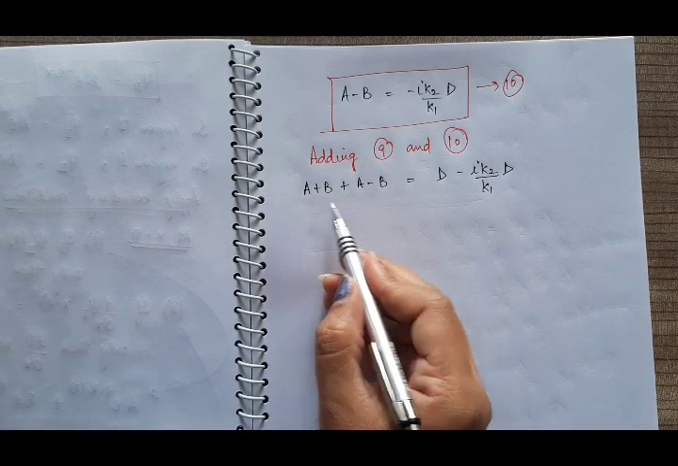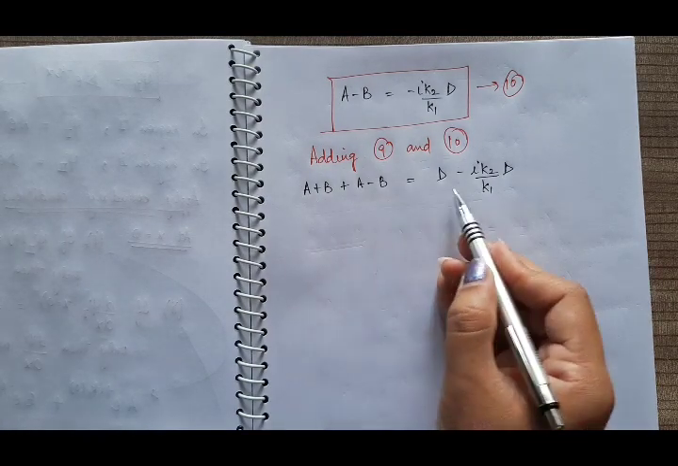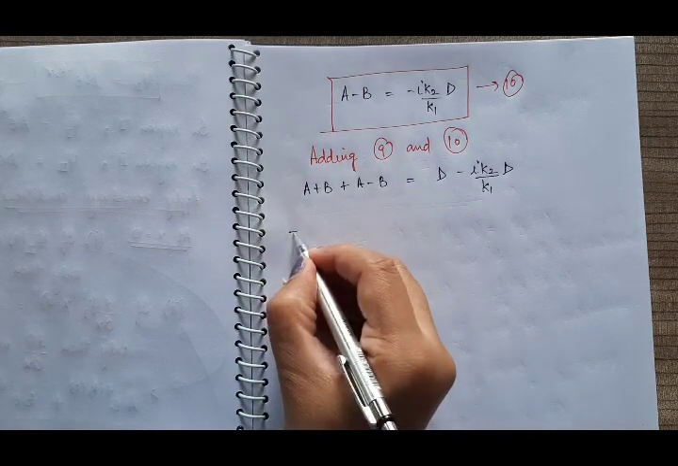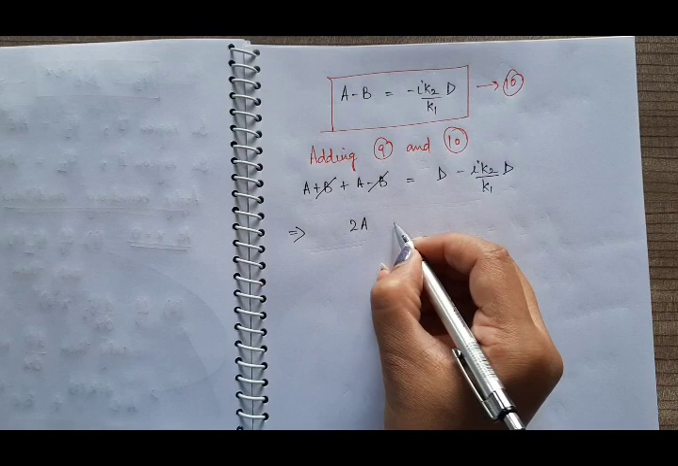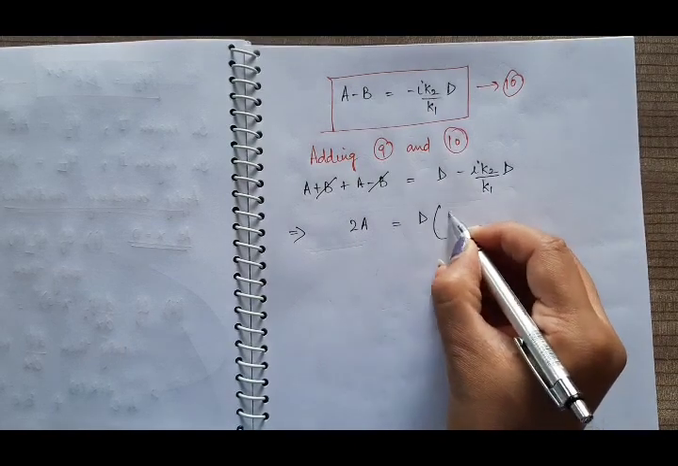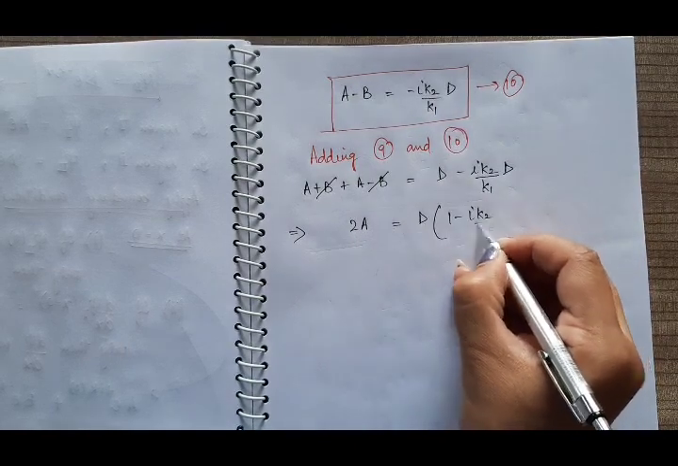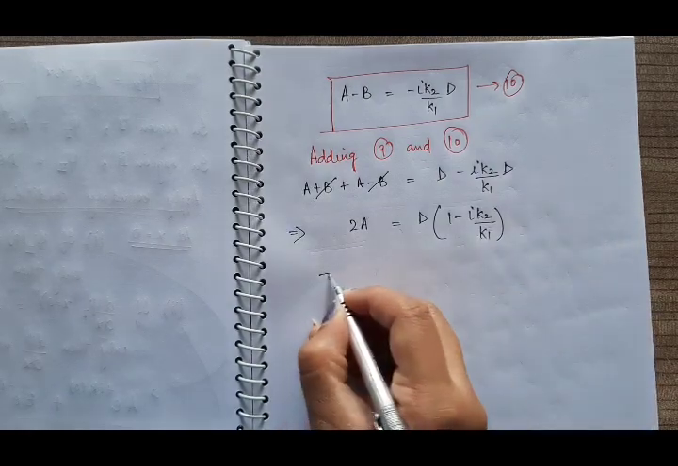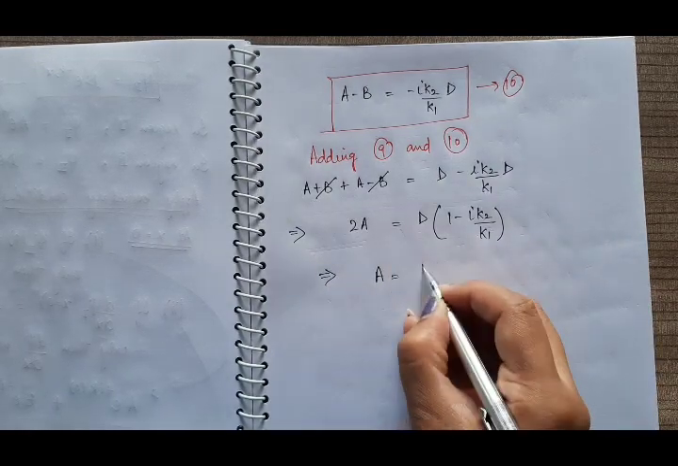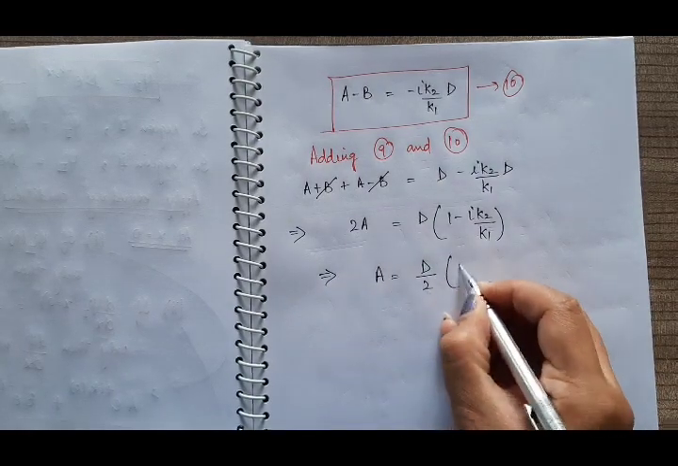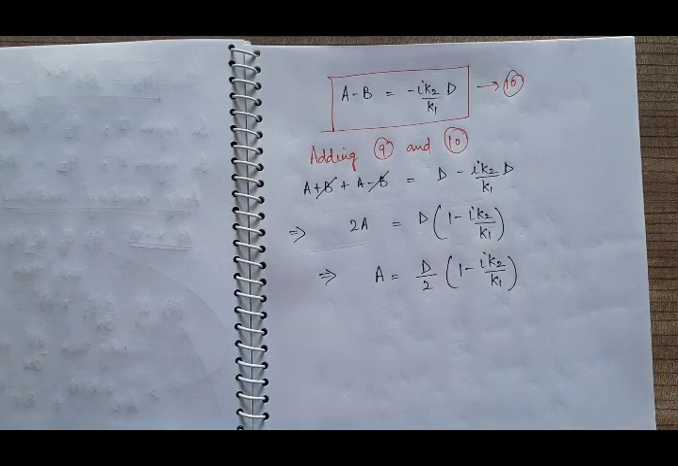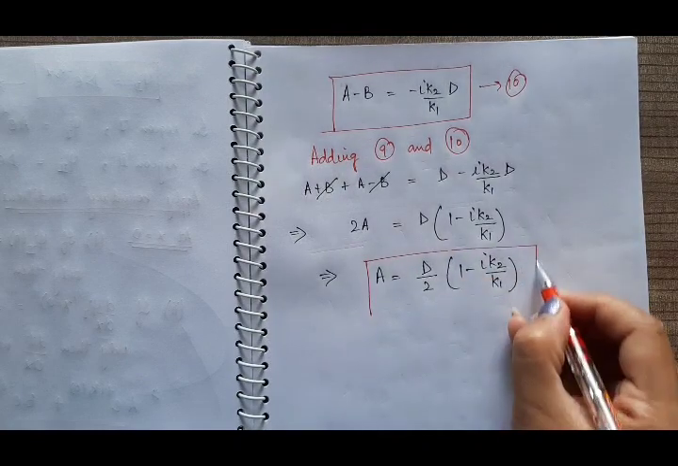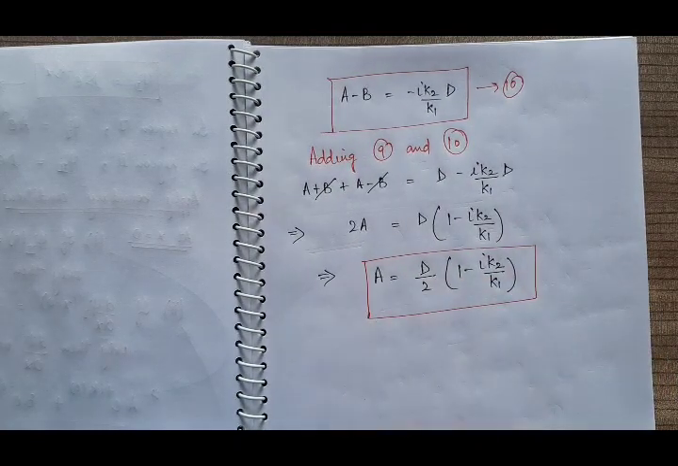We have added the left hand sides of the two equations and the right hand sides of the two equations, and b minus b will be cancelled out, so we have 2a equal to, take d common, 1 minus iota k2 by k1, which implies a is equal to d by 2 into 1 minus iota k2 by k1. So we have found out a in terms of d.